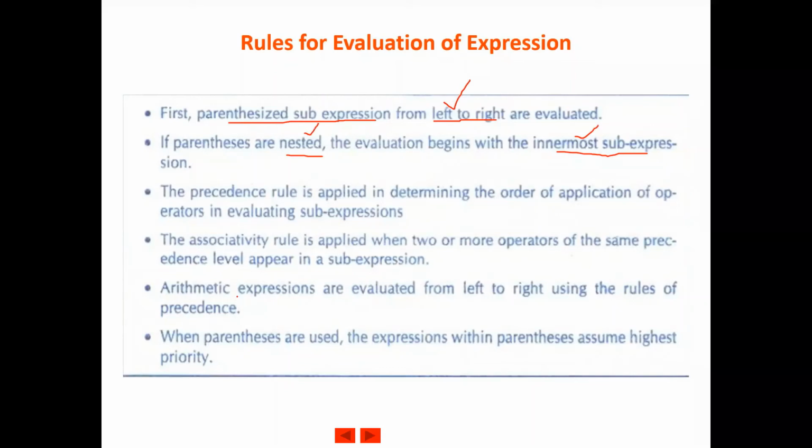After solving the expressions within the parentheses, within the parenthesized expression also we will be following the order of precedence. You know that operators have high priority and low priority. The precedence rule is applied to determine the order of application.